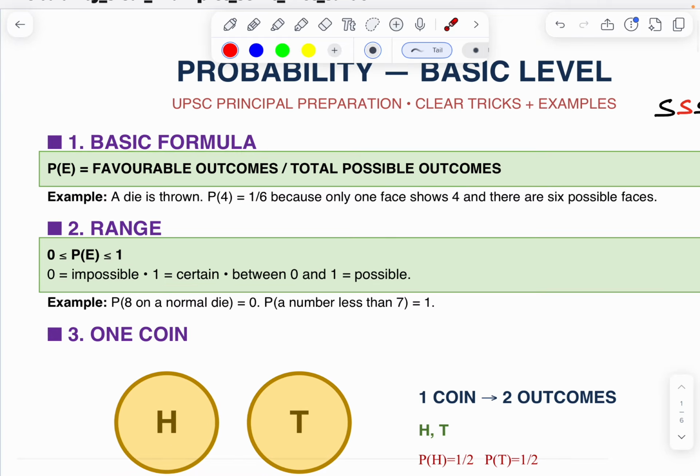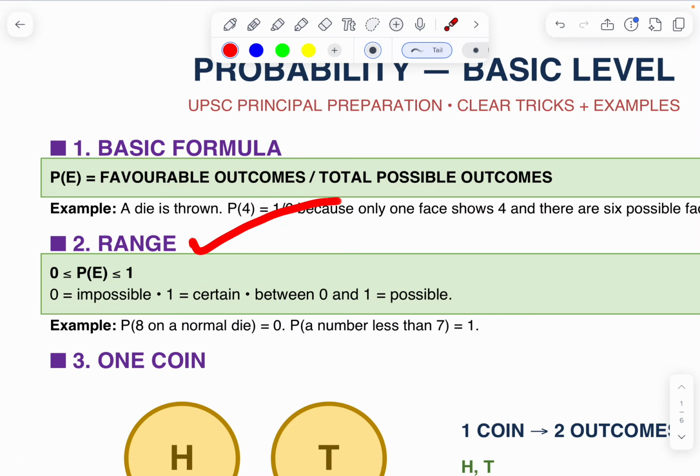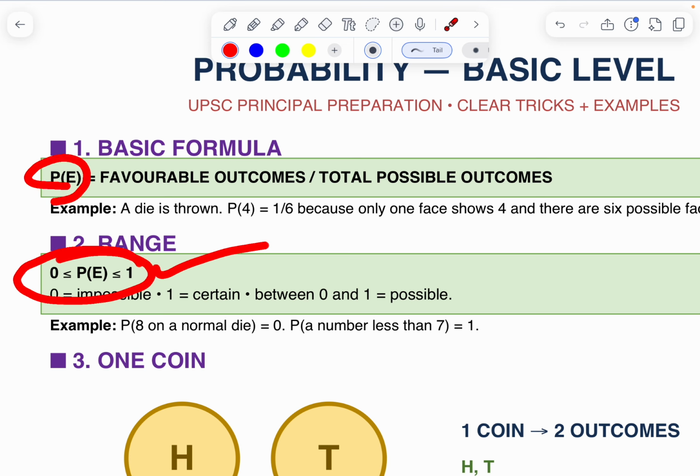Next one, range, श्रेणी. Its formula is 0 less than or equal to P of E less than or equal to 1, where P of E is equal to favorable outcomes by total outcomes. First of all, 0 is asambhav, impossible.